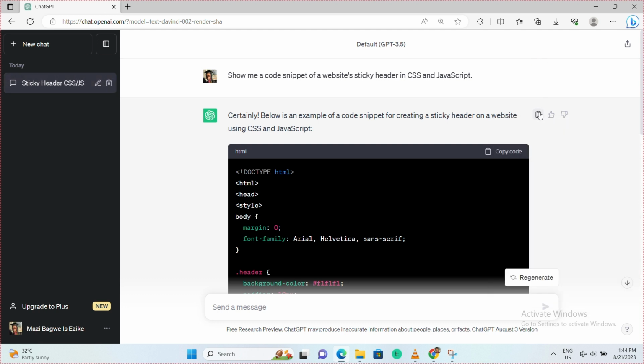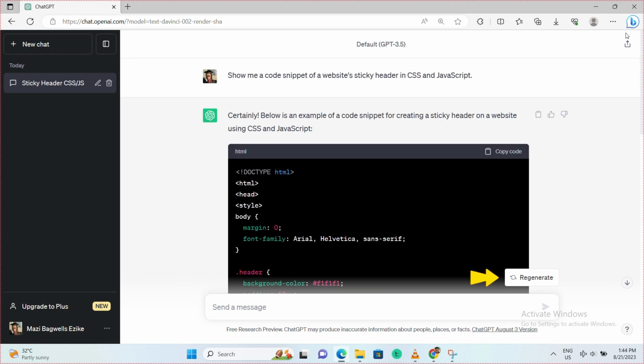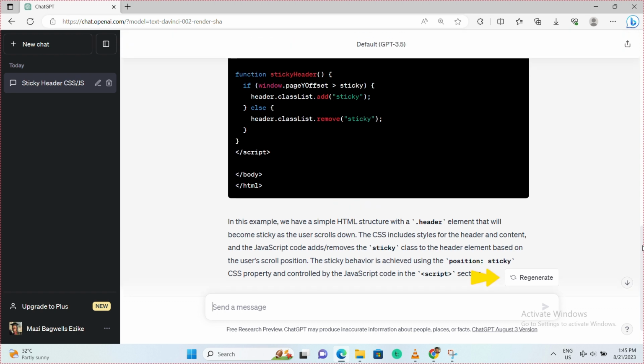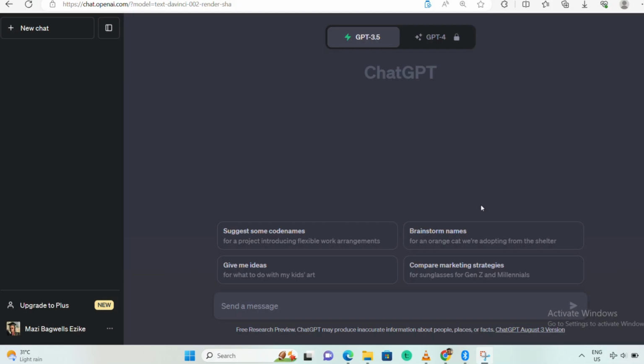Okay, so the next important feature to take note of is the regenerate response feature. And this is a very useful feature, guys, because if you have issues getting a response in the chat or don't even get a satisfactory answer, then you can click on regenerate response in order to prompt ChatGPT to try again with a new reply from the latest prompt.